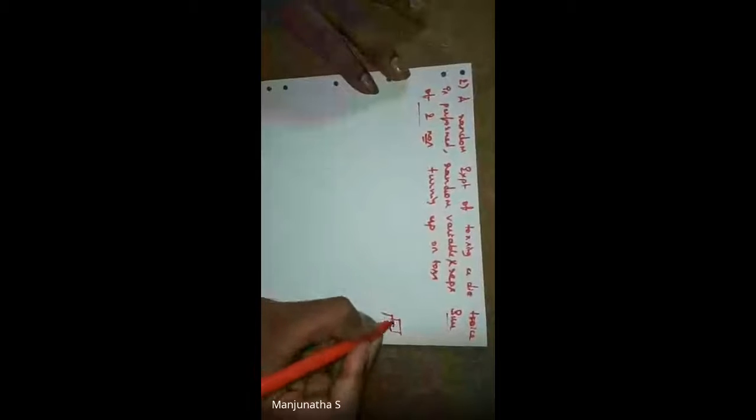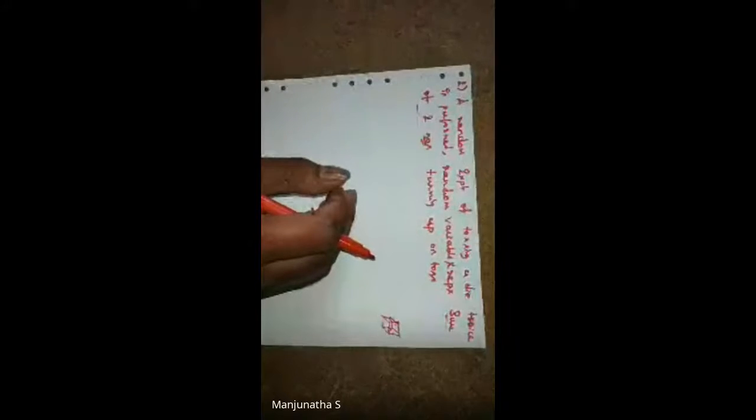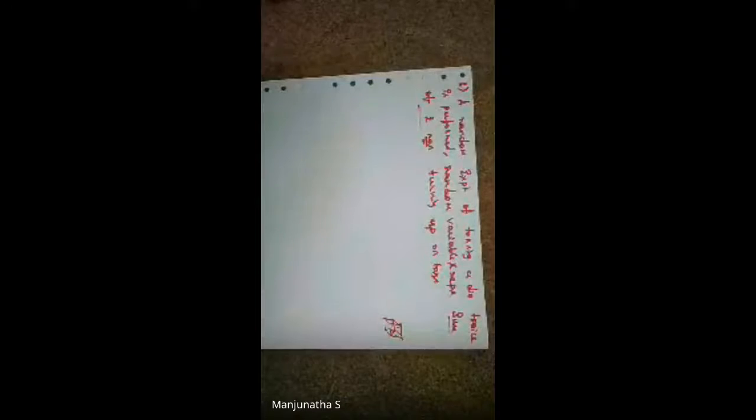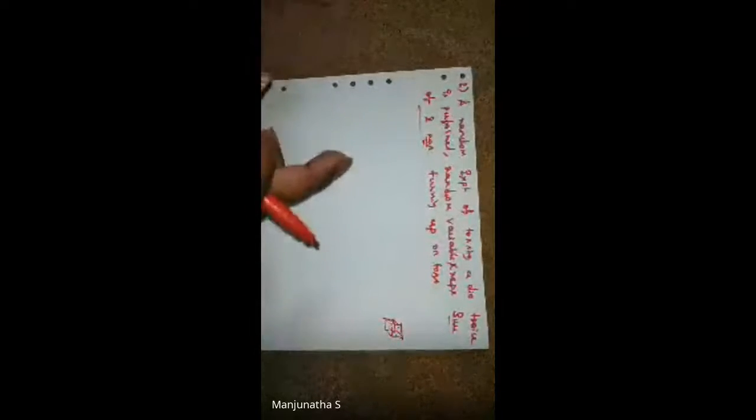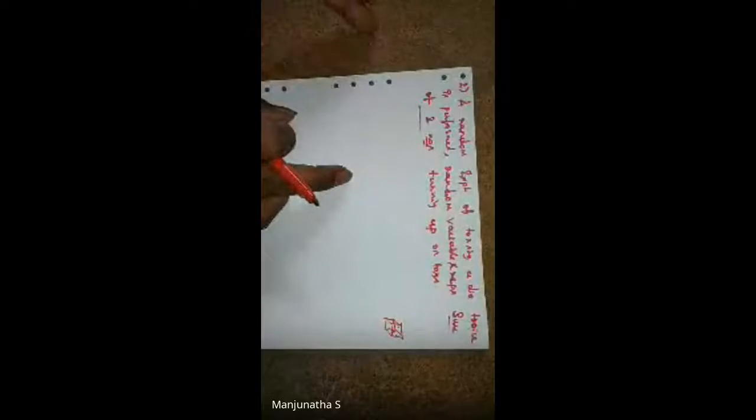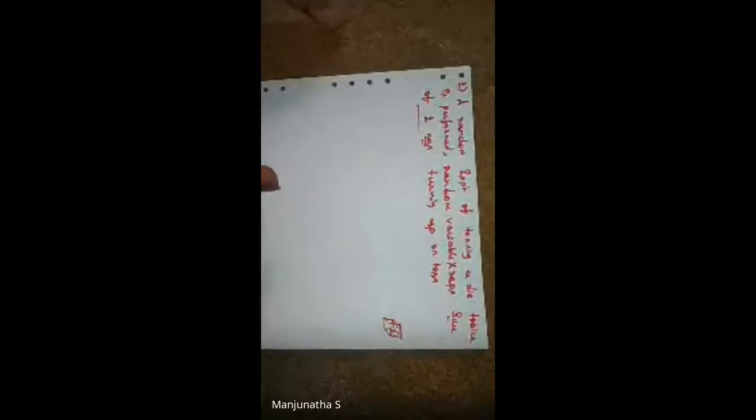Like the die, we all know this one. So what is the maximum dots? Maximum dots is 6. One face has one dot, another face 2 dots, another face 3 dots, like that for 6 faces. So the last face will have 6 dots. Like that we are rolling two times. If we get 1 dot here and 3 dots there, the sum of the dots is nothing but the random variable. Here 1, there 3, so the sum is 4.